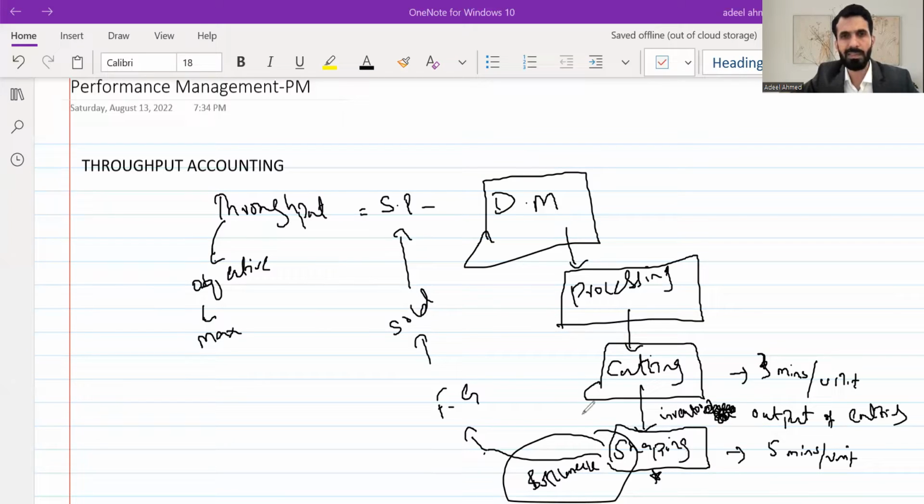So let's discuss this in the second half. The theory of constraints will be used to determine the optimum product mix, the number of units of each product that need to be produced and sold in order to maximize the throughput, which is our ultimate objective.